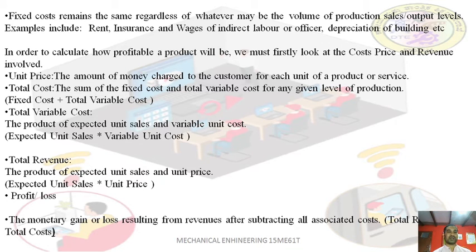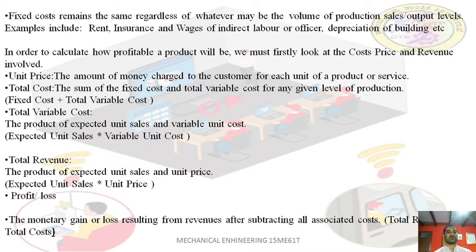Depreciation of building, depreciation of machines, and the salaries of the office persons, the salaries of the indirect labor. They are helping the direct labor. If the component is more, then only the direct labor has to work more, not the officers who are sitting in the administration. So they are working for the same time. So salaries paid to the officers, indirect labor, these are fixed costs. It will not vary. Insurance of the company, rent, wages of indirect labor, depreciation of building, and more. These come under fixed cost that will remain fixed, whatever may be the volume of production.